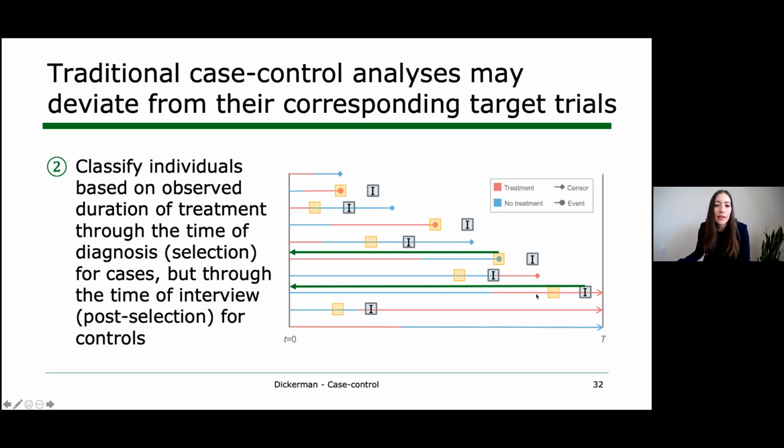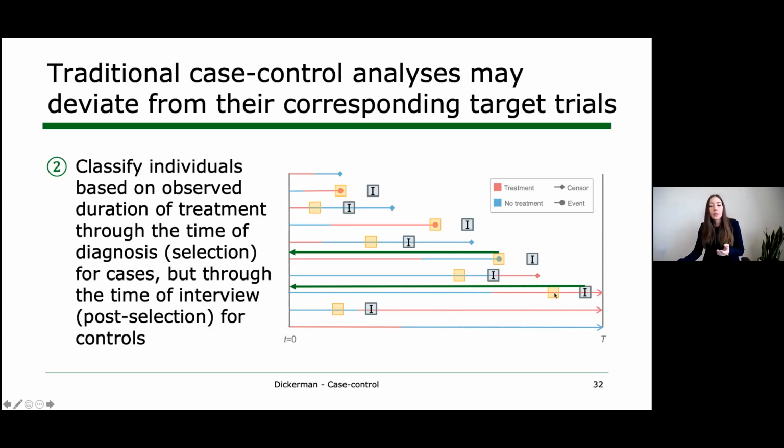And so do we think this is widely happening in case control studies that involve an interview? I don't know. We can think about how investigators might be sitting down with selected participants. So starting with cases, is it plausible that they're asking them to report their treatment history through the time of diagnosis only? That is the time of selection? Yes, I think that's plausible and that would be appropriate. But when they sit down with selected controls, do you think they're asking them to report their treatment history only up to the random day that they were selected?